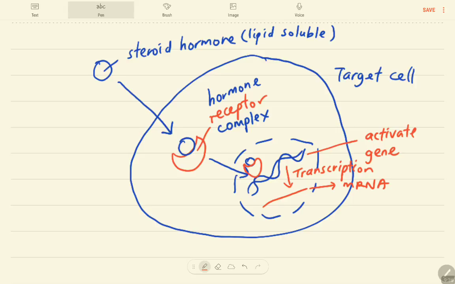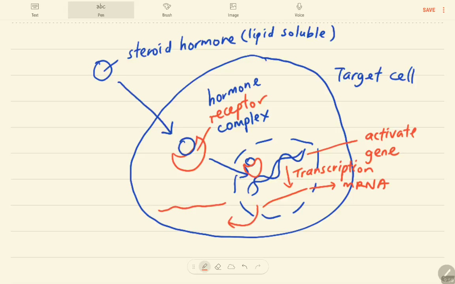So where will this mRNA go? After transcription, followed by what? Translation. Where does the process of translation occur? Cytoplasm. So this mRNA will go to the cytoplasm.